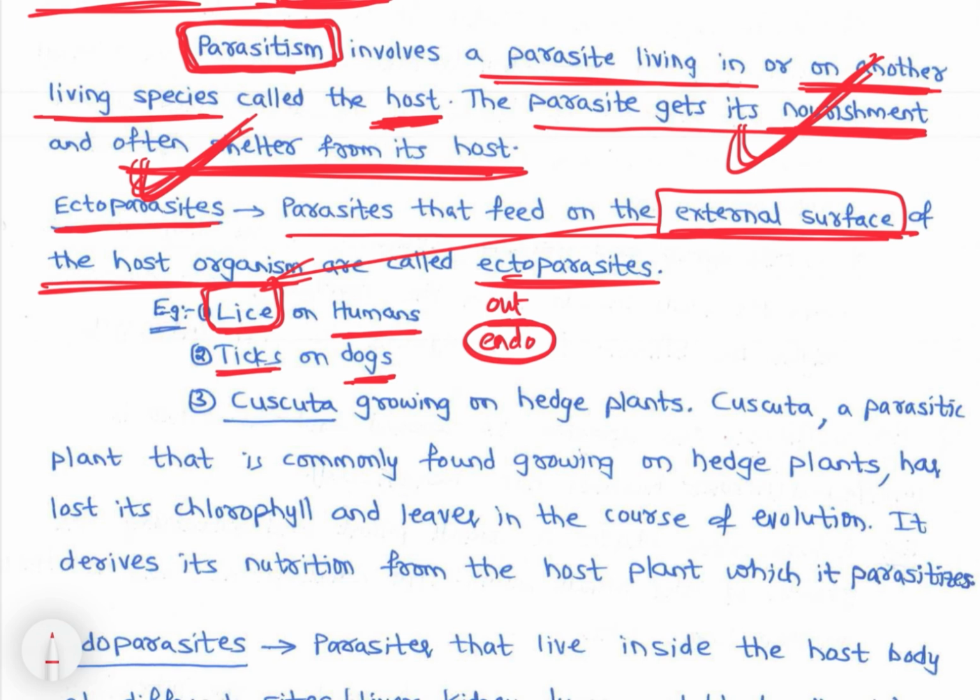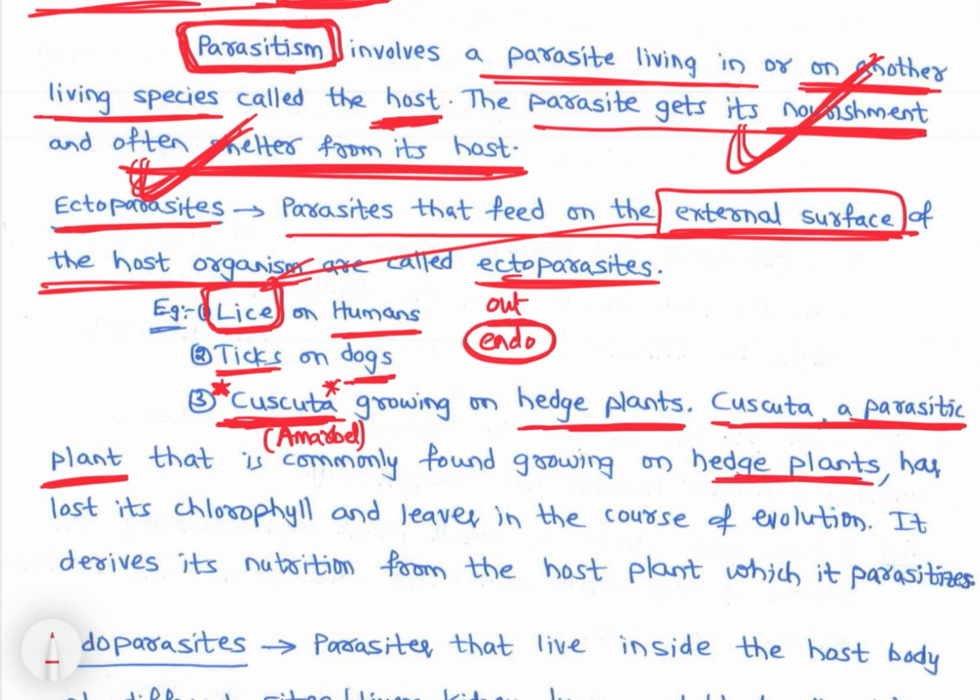And one important parasite you need to remember is Cuscuta. In Hindi it is called amar bel, it does not die. Cuscuta grows on hedge plants. Cuscuta is a parasitic plant commonly found on hedge plants.